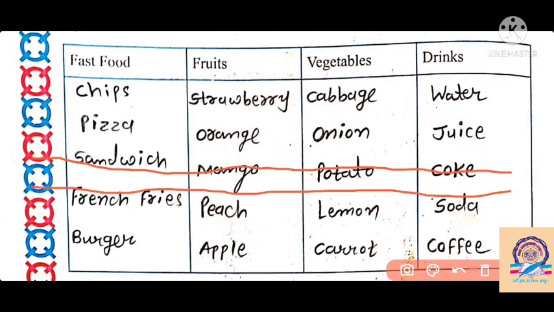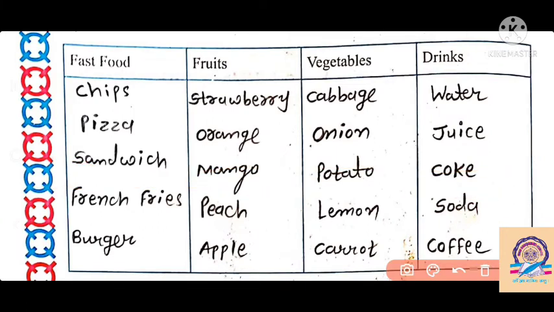Like we can say that the fast food we can classify here, like chips is a fast food, pizza is a fast food, sandwich is a fast food, french fries is a fast food, then burger is a fast food here. So we have to classify the names and we have to write them in a proper box.